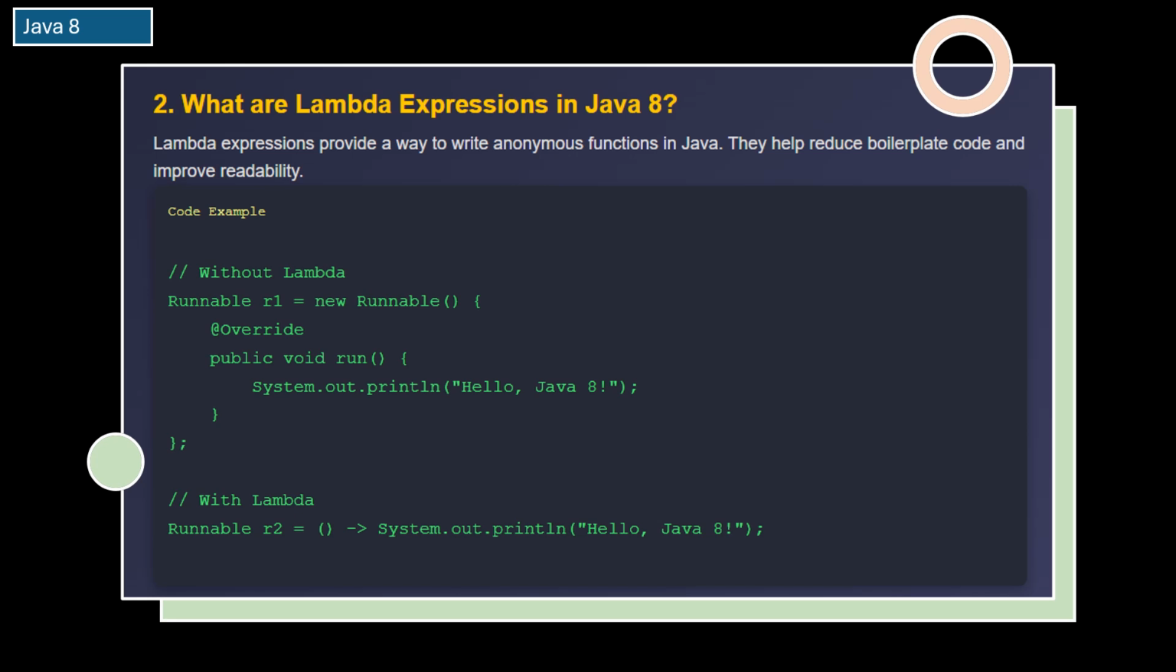Lambda expressions make Java code simpler, faster, and more readable. You do not need to type unnecessary things. You just focus on the actual logic. That is it. Lambda expressions make Java programming more efficient and clean.